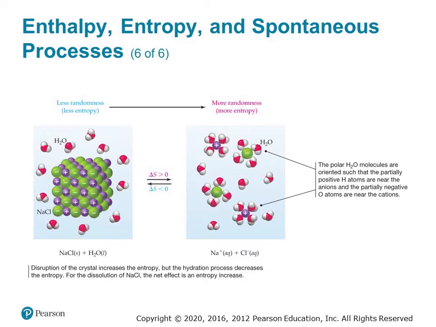However, the hydration of the ions, where the polar H2O molecules line up with the partially positive hydrogens near the anions and the partially negative oxygen atoms near the cations, increases the ordering in the system and hence lowers the entropy. The overall entropy change, therefore, will be the net combination of these two effects. In the particular case of sodium chloride, and for most solutions formed by dissolving solids in liquids, the net effect is that the entropy increases as a result of the dissolution, although sometimes the effects are weighted differently and there can be a decrease in entropy in forming a solution this way for other compounds.